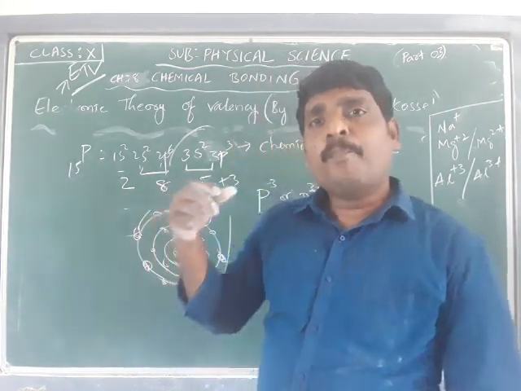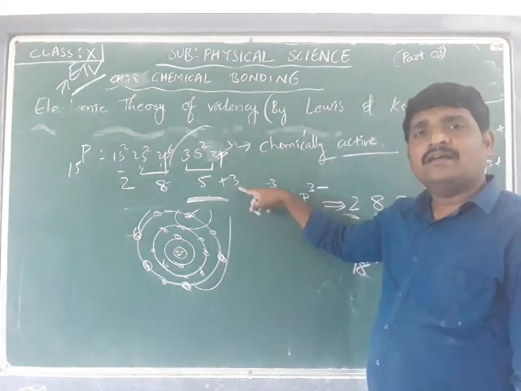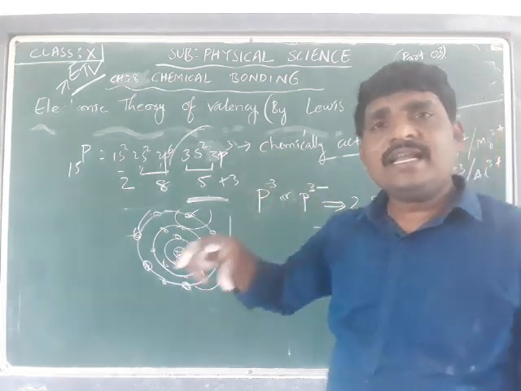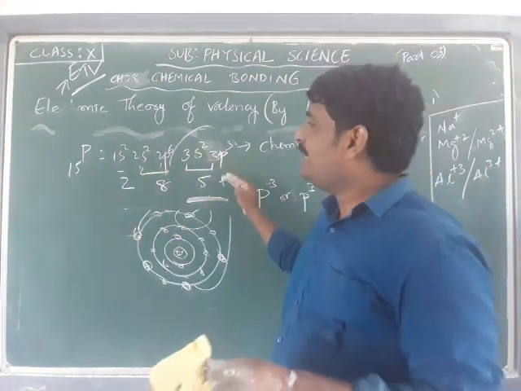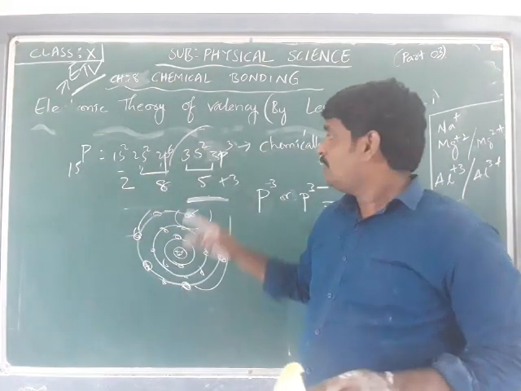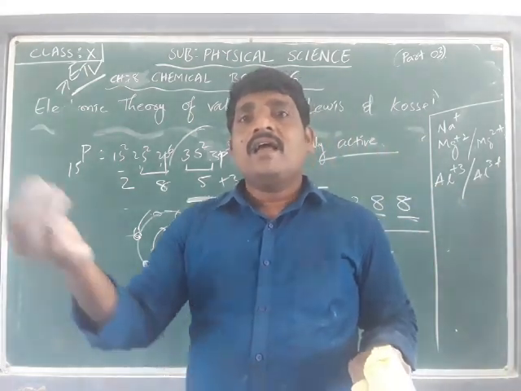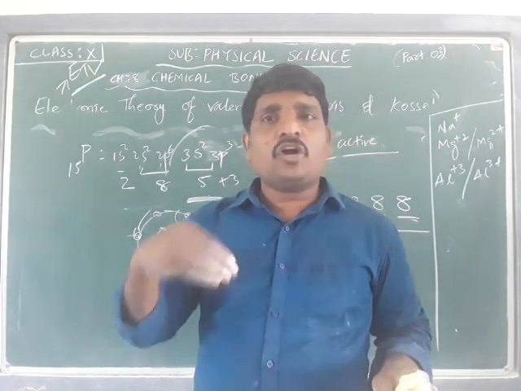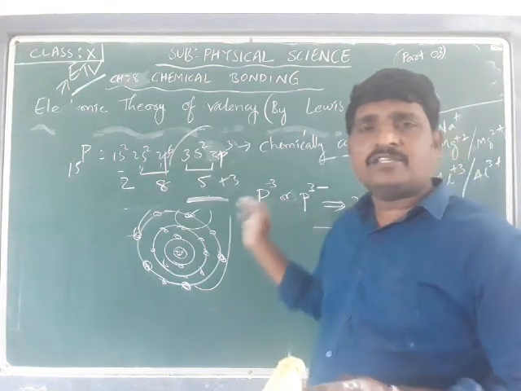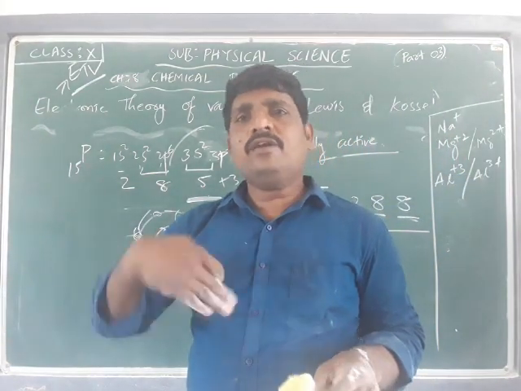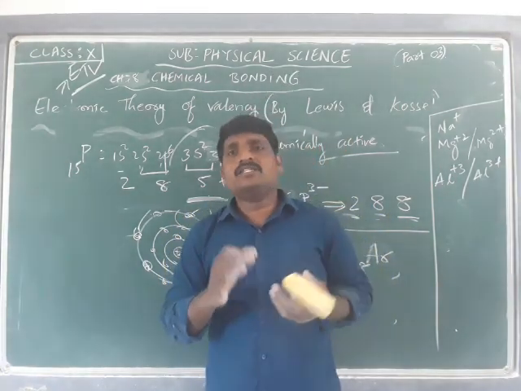To have 8 electrons in the outermost shell, certain elements lose or give electrons, and certain elements accept electrons to possess this octet and become stable. Either by accepting the shortage electrons or by losing electrons, they achieve the octet configuration and a chemically stable state.